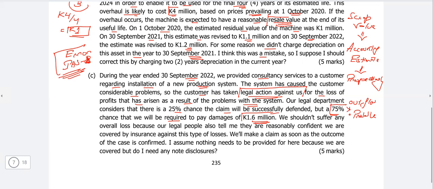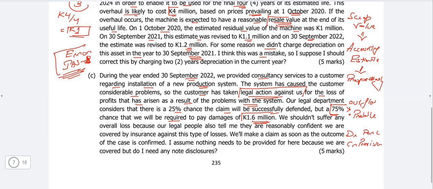So you start writing that there is an ongoing case on the company, which means the company is required to pay the damages. The company believes that there is a 75% chance that the company will be paying the damages. So the outflow is probable as per IAS 37. The provision should be recorded when there is a present obligation as a result of a past event, which results in the outflow of the economic benefits, and the reliable estimate can be made. So the criteria is met. Accordingly, the entity needs to recognize the provision, and so the debit entry should be made in the profit and loss, and credit entry should be recorded in the statement of the financial position. So this is what you need to write as per IAS 37.